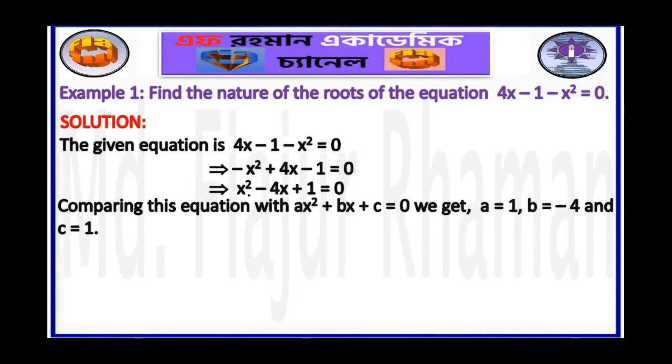If we compare x squared minus 4x plus 1 equals 0 with ax squared plus bx plus c equals 0, then the coefficient of x squared, 1, is equal to a, the coefficient of x, minus 4, is equal to b, and the constant term 1 is equal to c.